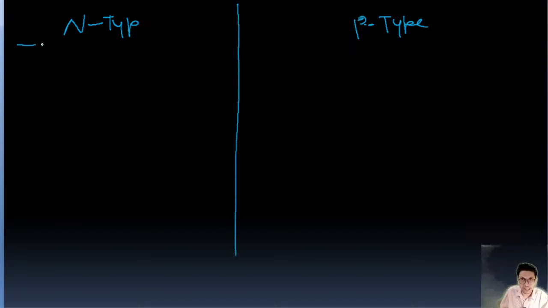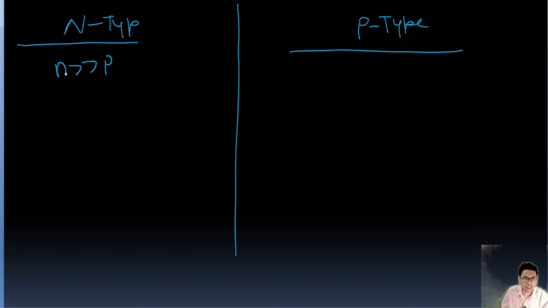For n type, n is greater than p, the number of electrons is greater than the number of holes.